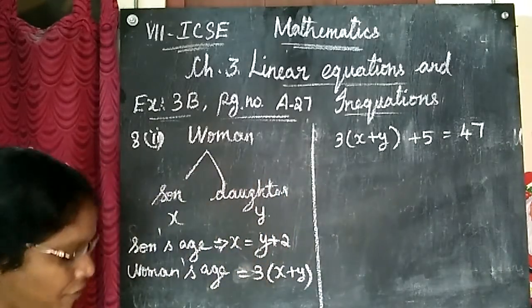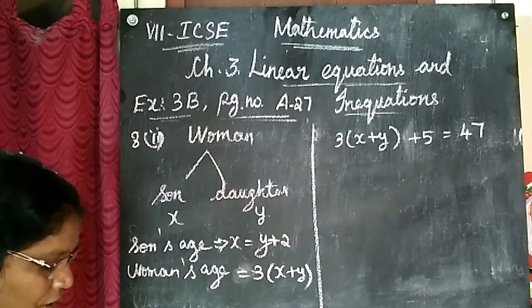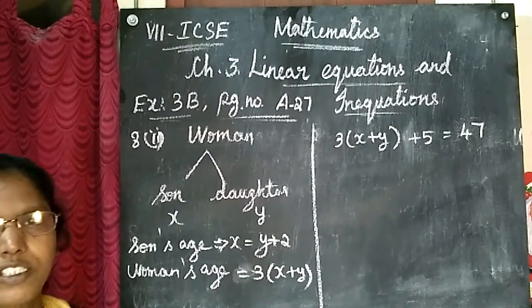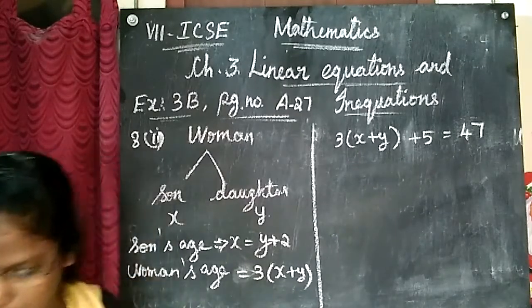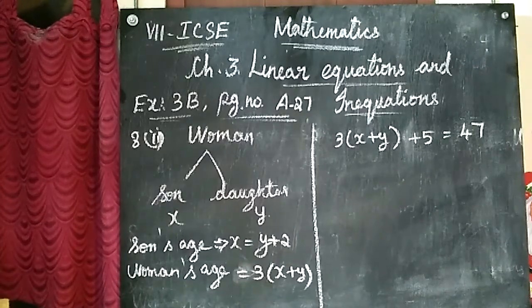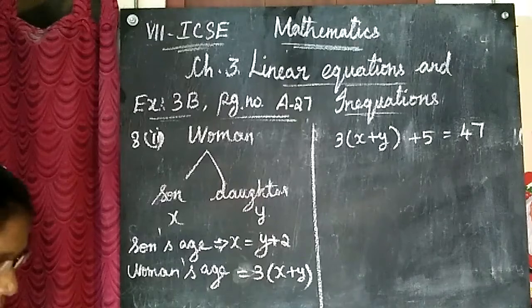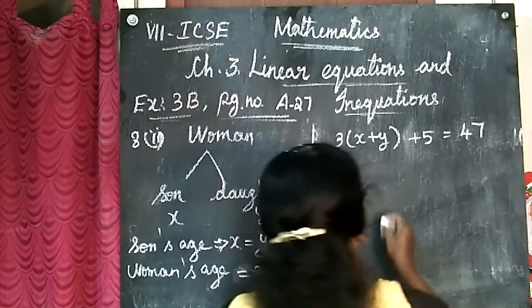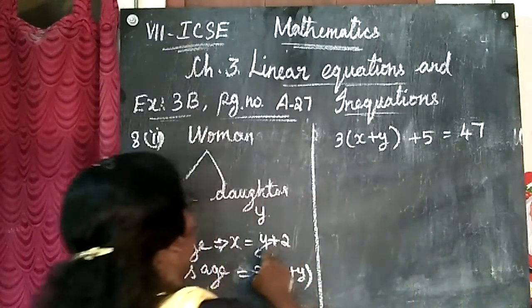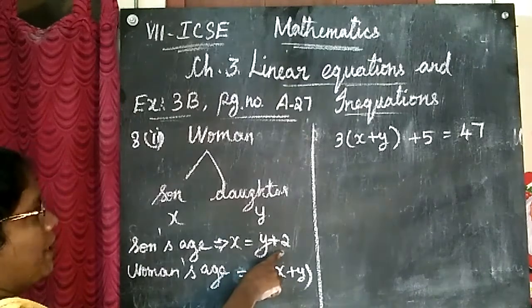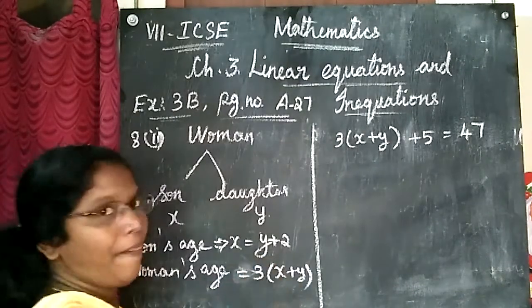Now they are asking us to find the ages of the children. By solving this, we can find it out. Shall we solve? Here x is equal to y plus 2, so I am substituting.